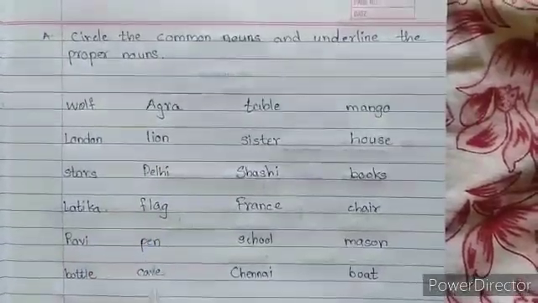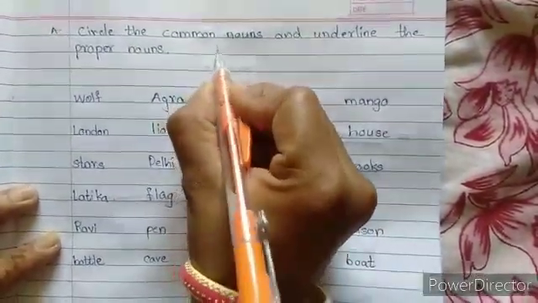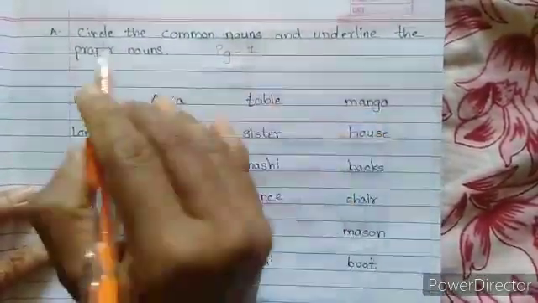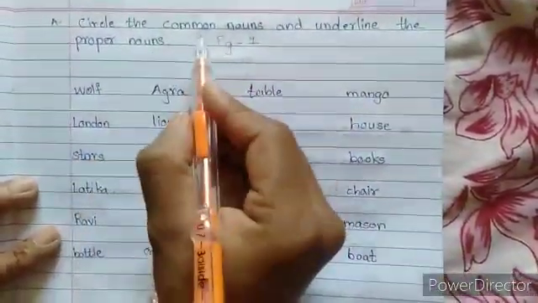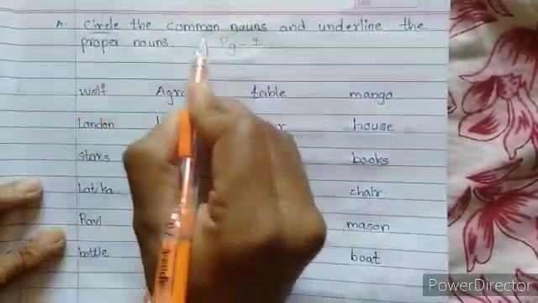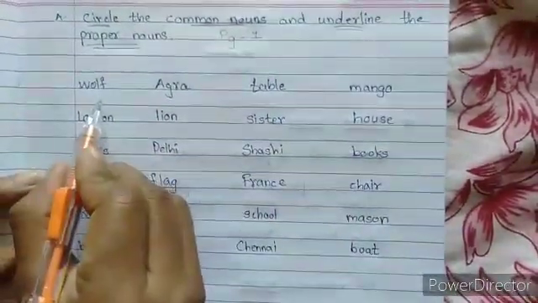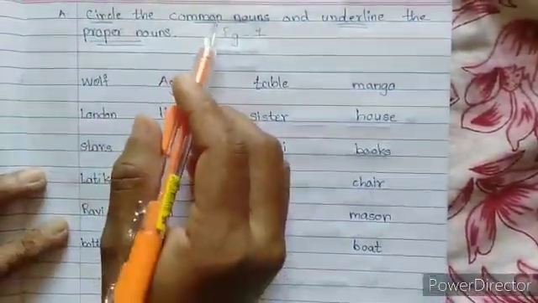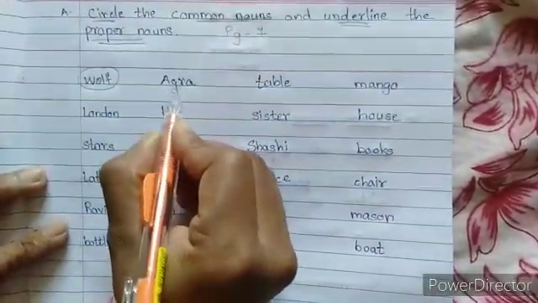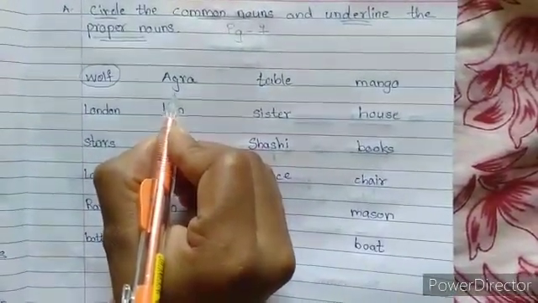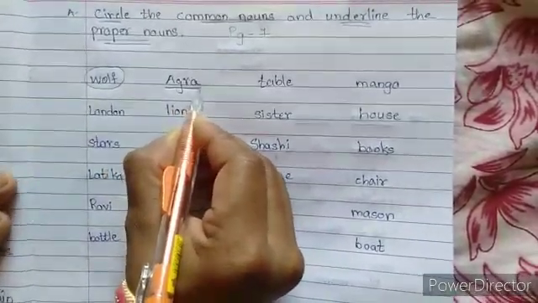Now we are going to solve this exercise given in your textbook, page number 7. You have to circle the common nouns and underline the proper nouns. Now, wolf. What is wolf? Wolf is a common noun, so we will circle it. Agra. Agra is the name of a place. When we say Agra, it is one particular place. So it is a proper noun.